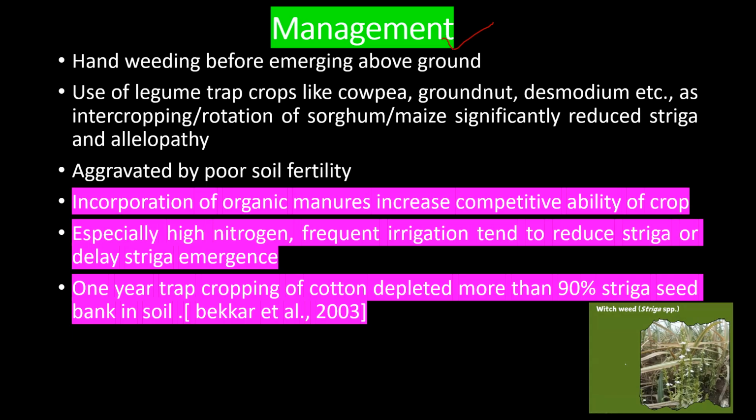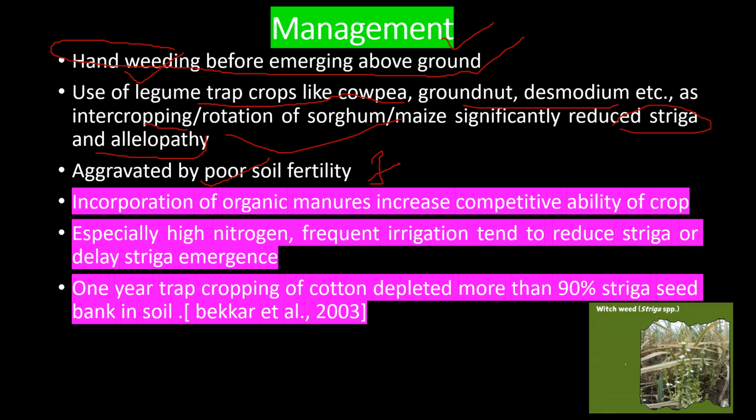Management of Striga, the best option is prevention. So hand weeding is the best option before emergence from the ground. Striga is generally aggravated by poor soil fertility, so proper fertility should be maintained in the field. Next, use of legume trap crops like cowpea, groundnut, desmodium, etc. or intercropping with sorghum and maize significantly reduced Striga because of its dispersion, suppression and allelopathy.